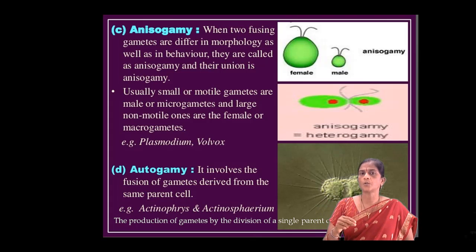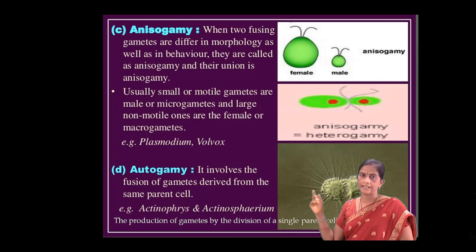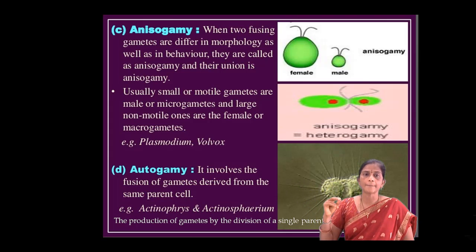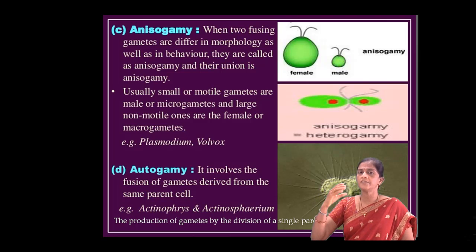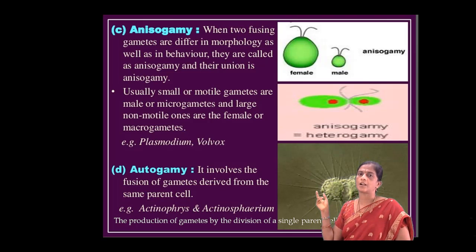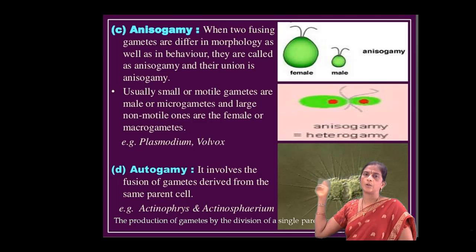Next, coming to the autogamy. Autogamy involves the fusion of gametes derived from the same parent. Example is actinophytes. The production of gametes by the division of a single parent is called as autogamy. Here you can see the autogamy.